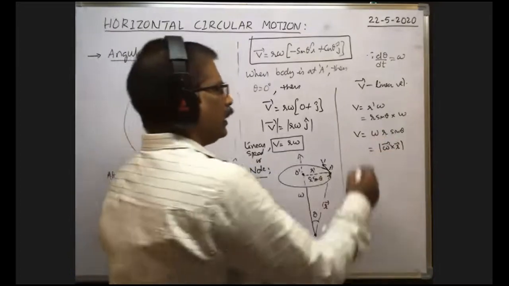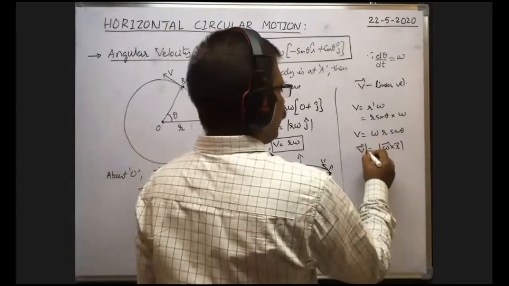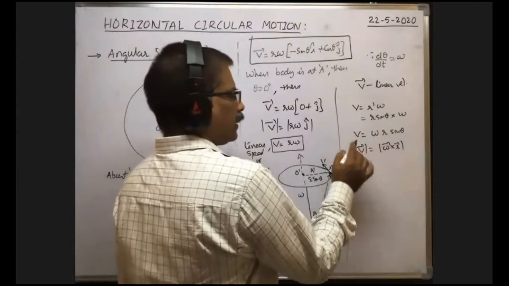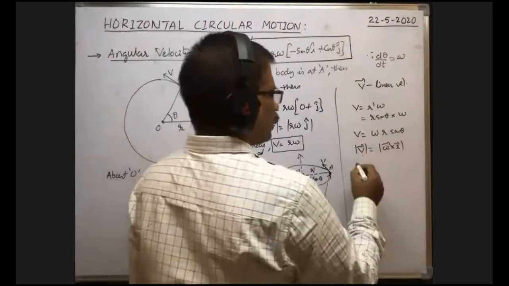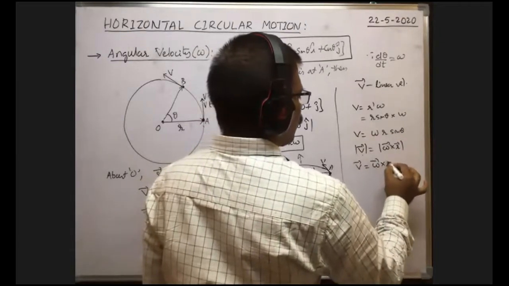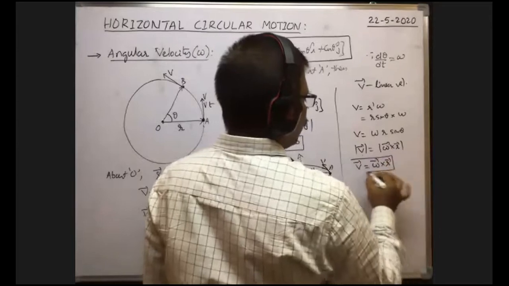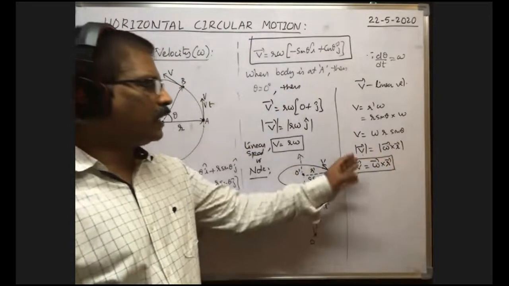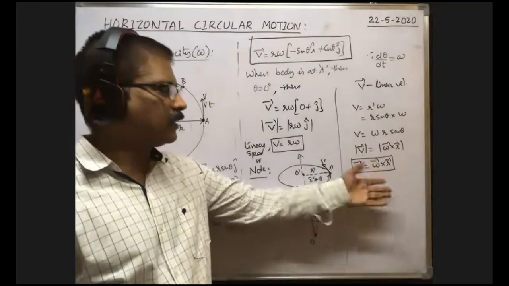Here this also we can write like this: V bar mod. V bar mod means the magnitude of this one. So this V can be written like this. Now you remove the moduli on both sides. Then V bar is equal to omega bar cross R bar. This is the formula for the linear velocity of the body in terms of angular velocity in vector form.